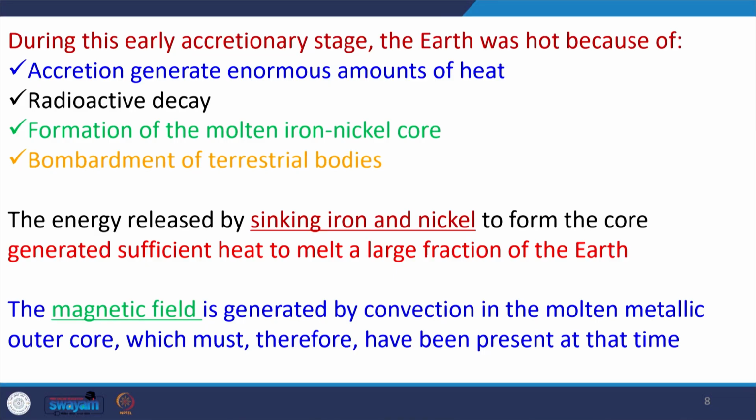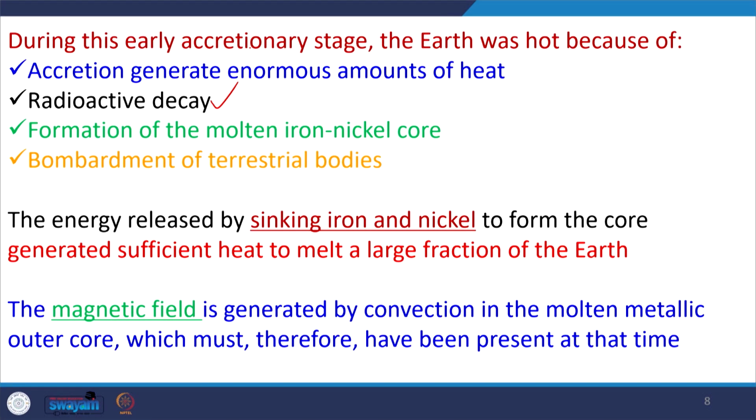During the early accretion of this earth, it was hot, because accretion generates an enormous amount of heat. Accretion means addition, collision. So this accretion created an enormous amount of heat. Then radioactive decay: we have radioisotopes like uranium and thorium, which are continuously radiating and generating heat. So that was there. Then formation of the iron nickel core.